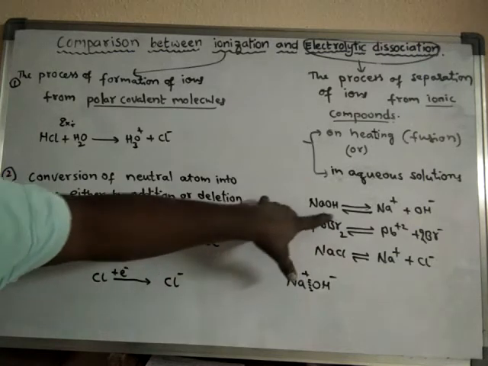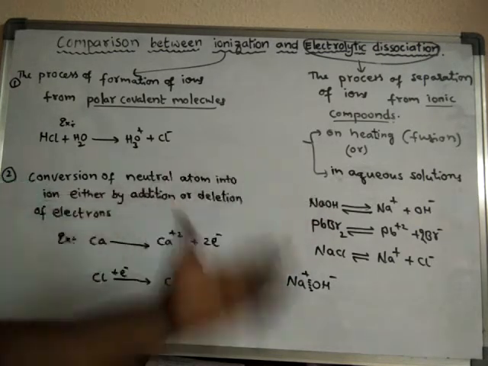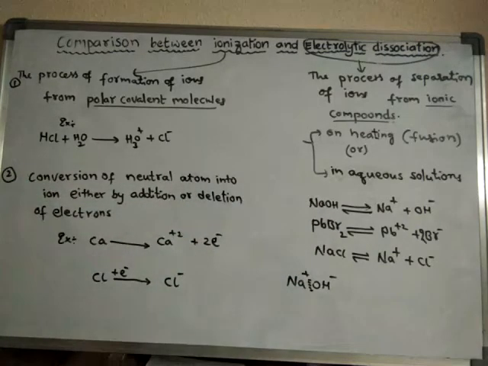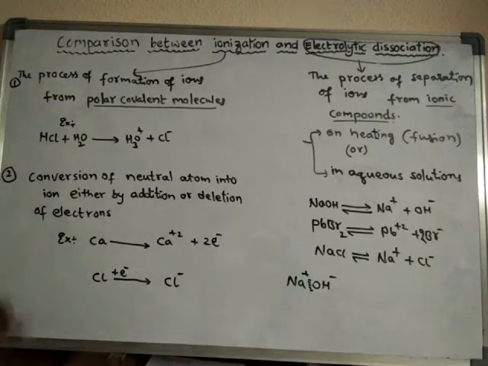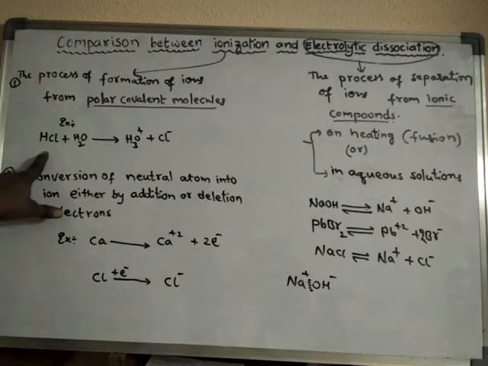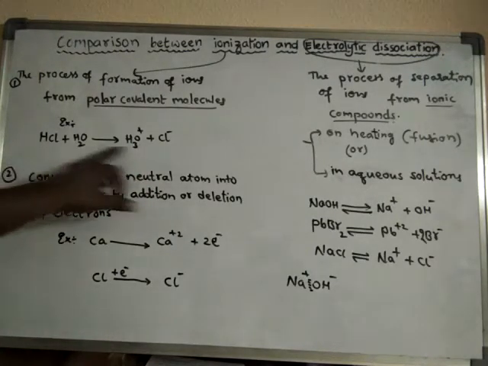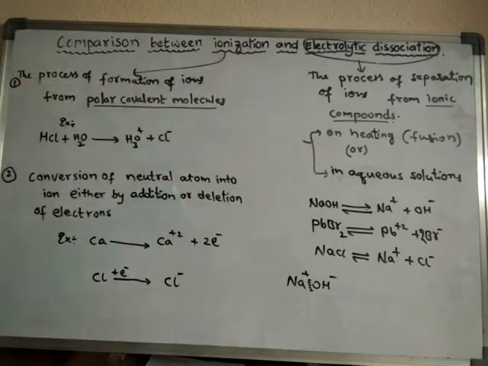Already in this compound ions are present, but those ions are very tightly packed. Whereas in HCl these are not ions. H plus and Cl minus ions are not there. Hydrogen and chlorine exist as atoms in this molecule. It is not an ionic compound. So here ions are newly created in this process. Such a process is said to be ionization.